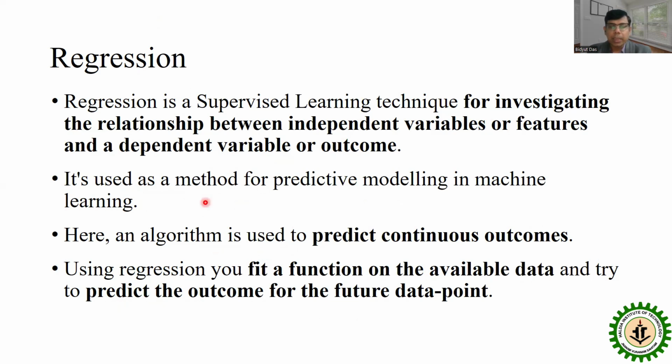So regression basically gives a value, like the age of a person or the price of a stock. That is regression. In classification, we categorize the input data into one desired category. That means it is a cat or a dog, an animal or a human, like that.